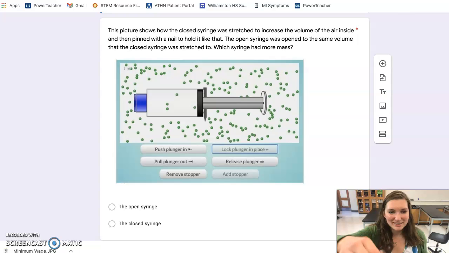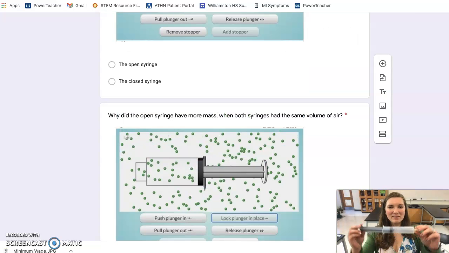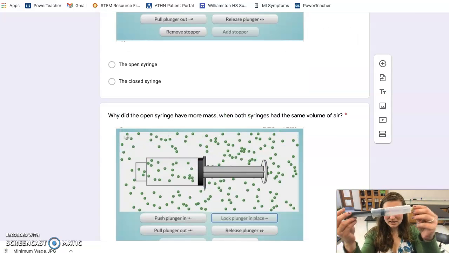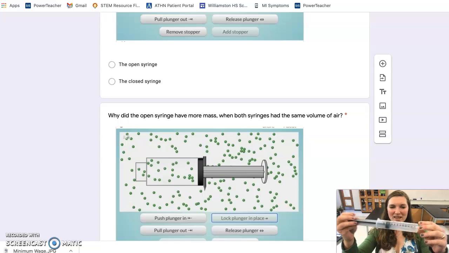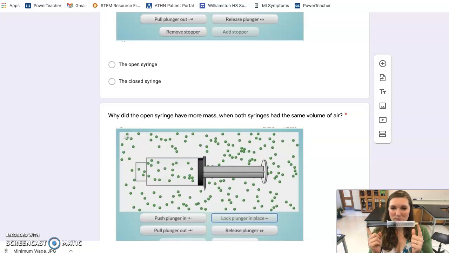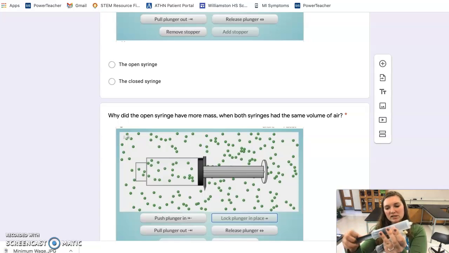Hold on a second. Okay, so now I've got it. We have this syringe that was stoppered, and it was opened up so that there's actually not very many particles of air in here. What we would do for this question is weigh this syringe versus this syringe, which I have opened to the same volume, about 50 milliliters, or 50 cubic centimeters.